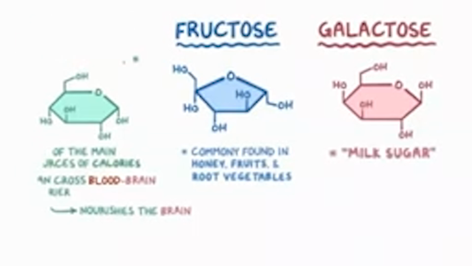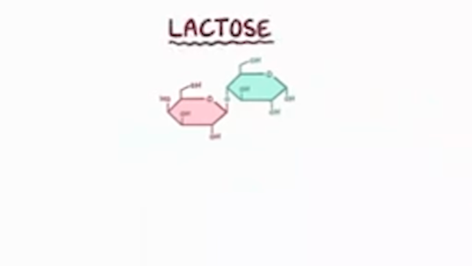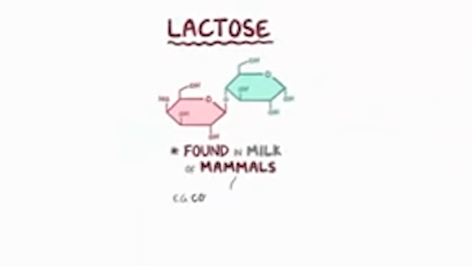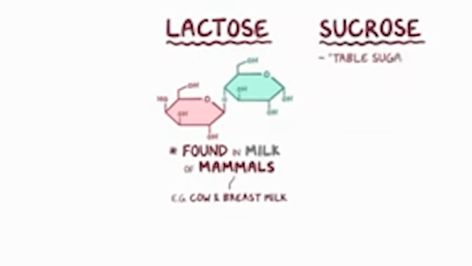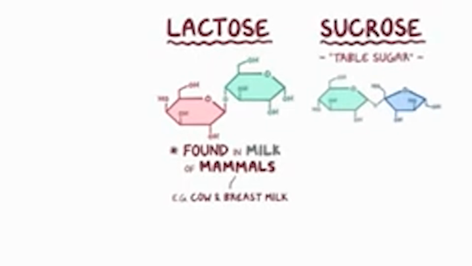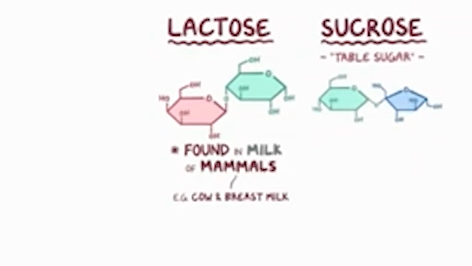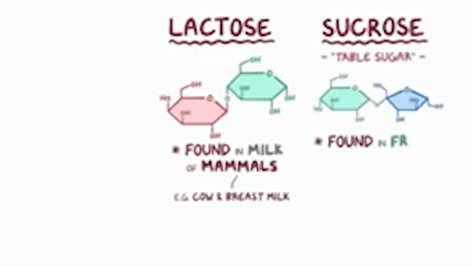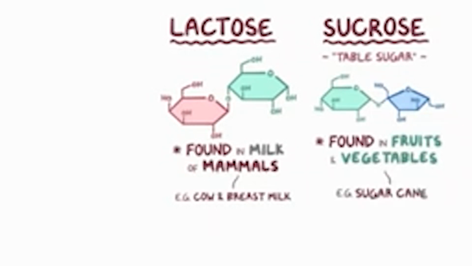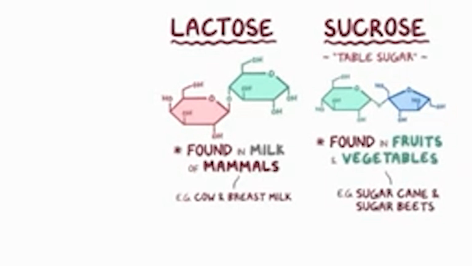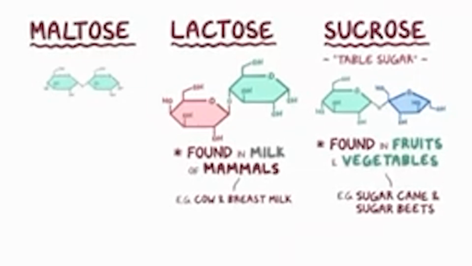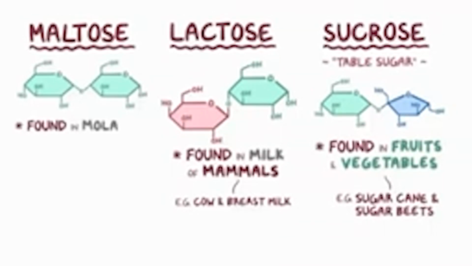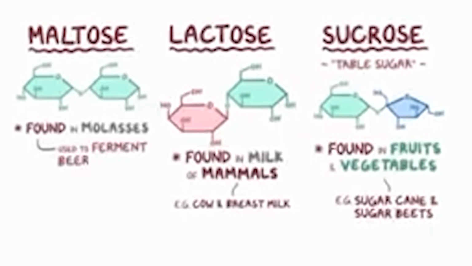It's known as milk sugar because it's only found in nature when it links with glucose to form lactose, a disaccharide found in the milk of mammals, which includes cow milk as well as human breast milk. Sucrose, or table sugar, is another disaccharide, and it's formed when fructose links up with glucose. Sucrose is found in various fruits and vegetables, with sugar cane and sugar beets having the highest quantities. Maltose is another disaccharide, and this one is two glucose molecules linked together, and it's found in molasses, which can be used as a substrate to ferment beer.